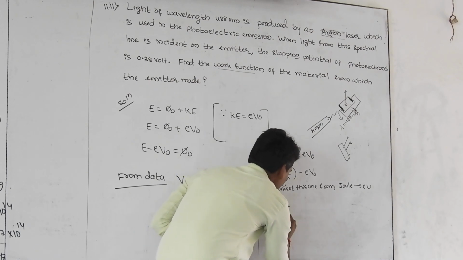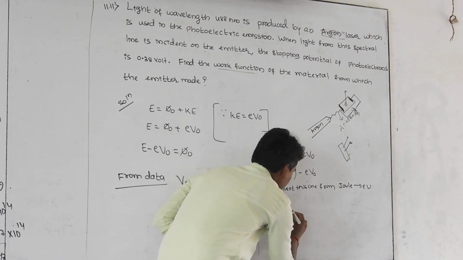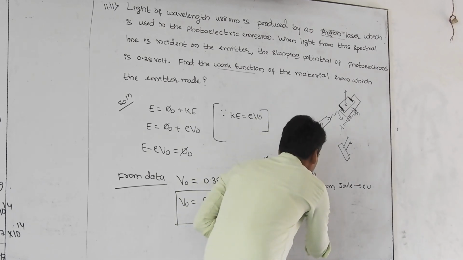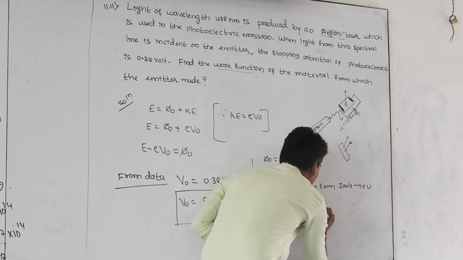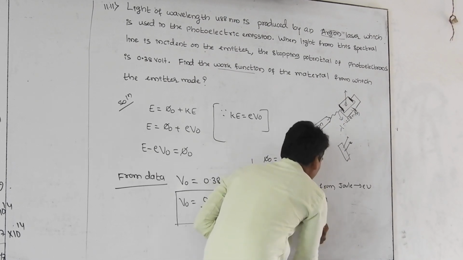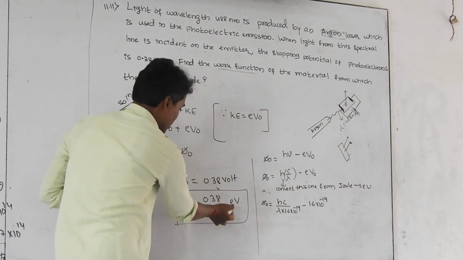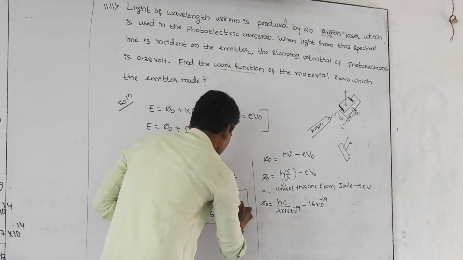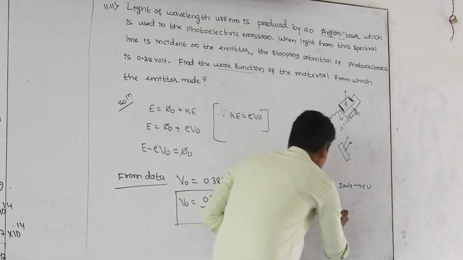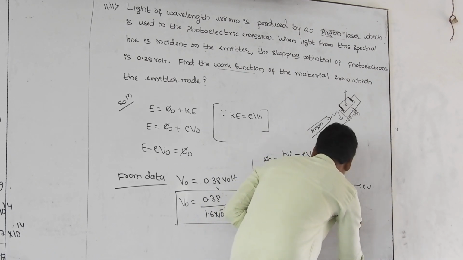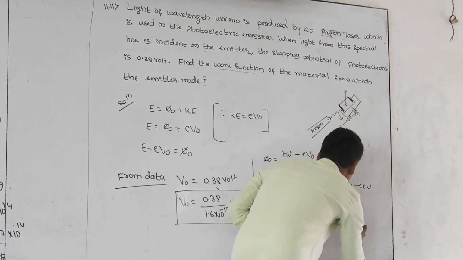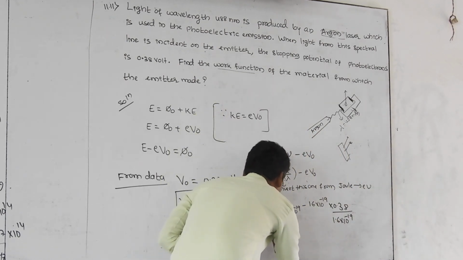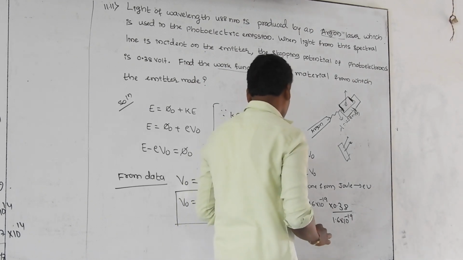From Joule to electron volt, that is phi naught is equal to hc divided by lambda into 1.6 into 10 to the power of minus 19, minus V naught. Here the charge of the electron we know very well, that is 1.6 into 10 to the power of minus 19, and the V naught value is 0.38, which we have already in terms of electron volt. On the calculator, you get the phi naught value.